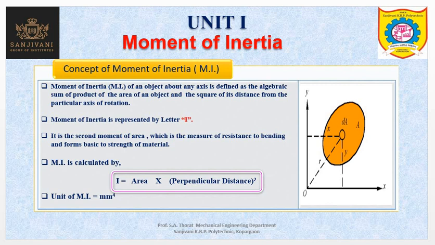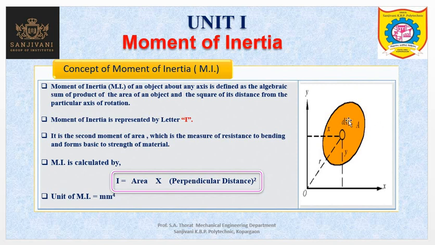If you want the definition, it is very simple. Moment of inertia of an object about any axis is defined as the algebraic sum of the product of the area of an object and the square of its distance from the particular axis of rotation.